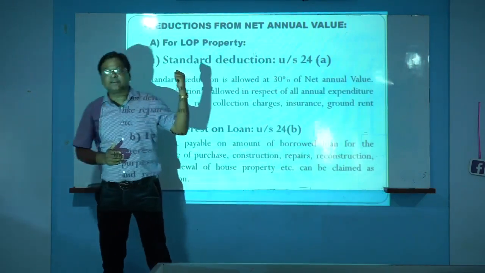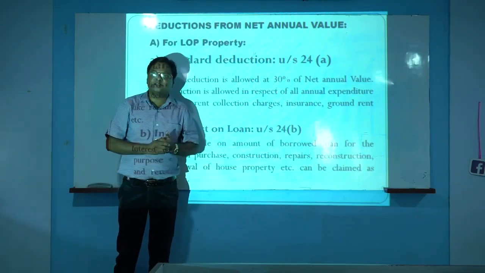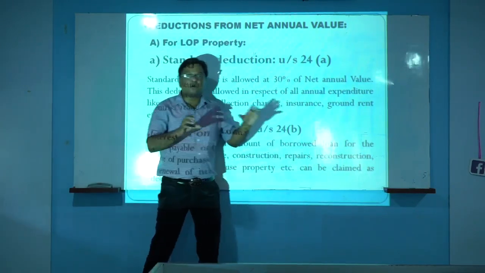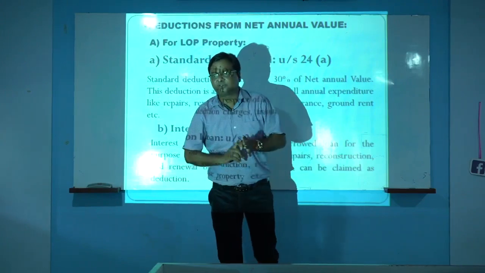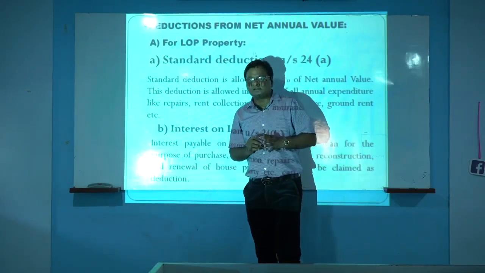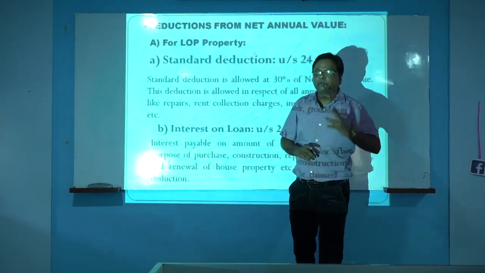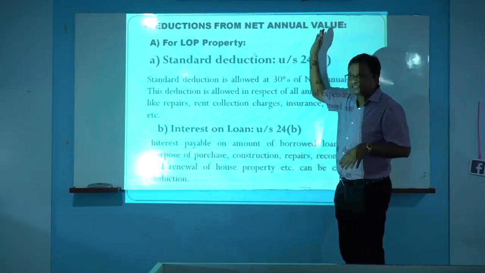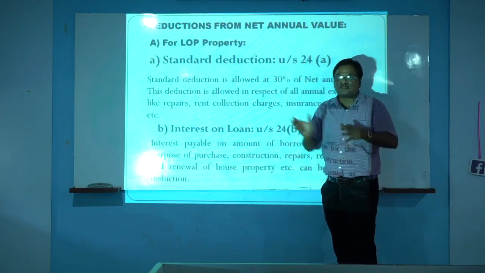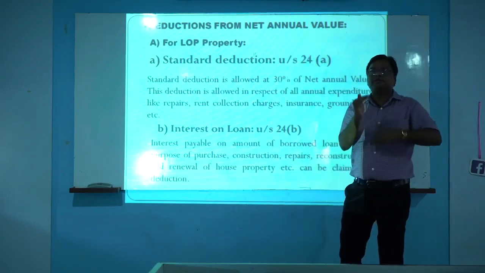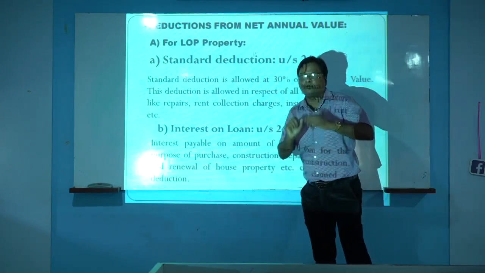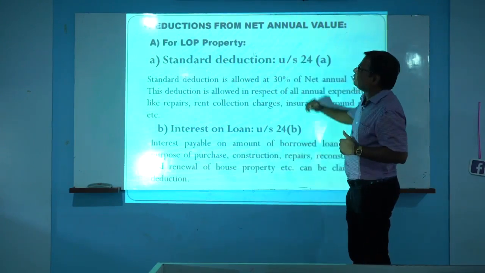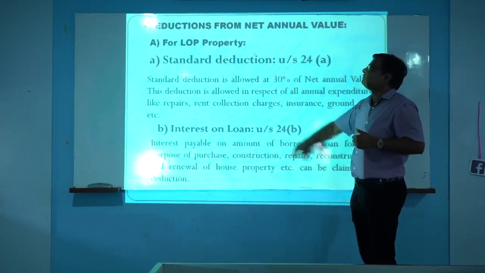We have already studied income from salary. There are also deductions that were deducted from gross salary, like standard deduction, which is eliminated, entertainment allowance deduction, and professional tax deduction. In the same manner, Section 24 is there. The deductions which are deducted from the net annual value, the balance that remains, will be called the income from house property. From net annual value, there are two deductions available for LOP property.